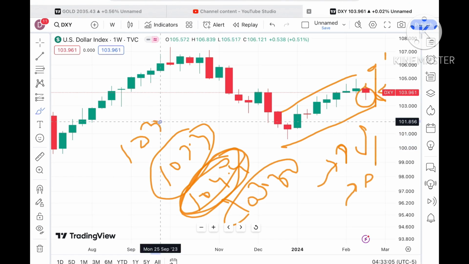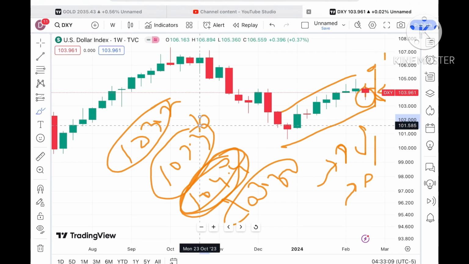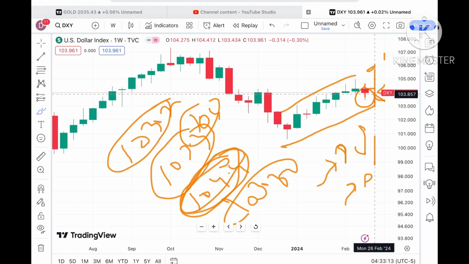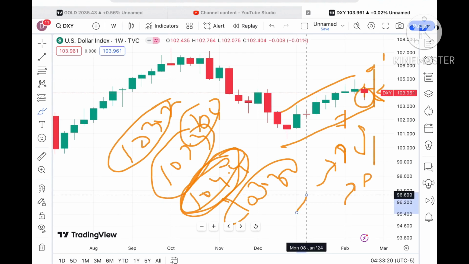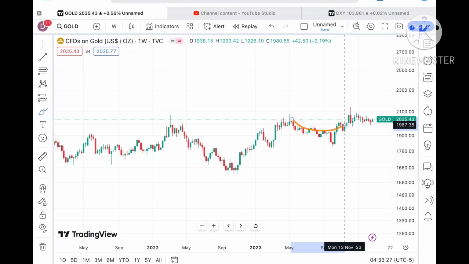And chances of falling will be there if it starts moving below a level of $103.7. Otherwise we will see a continuous upside above a level of 104. As of now there is a probability that if it starts going below this particular level, we can see a further fall. When the dollar index falls, then we can see a rise in the price of gold.